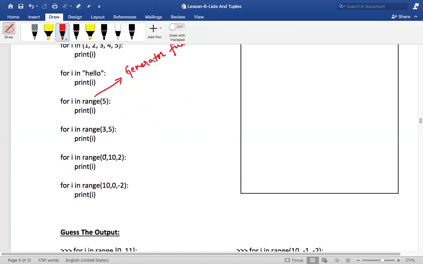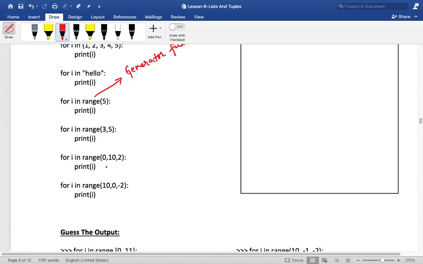Start from 0, go till 10 in steps of 2. I'll repeat: start from 0, go till 10, but increment in steps of 2. First it will generate 0, then plus 2 is 2, then plus 2 is 4, then 6, then 8. Don't include 10. So 0 to 10 excluding 10 in steps of 2.